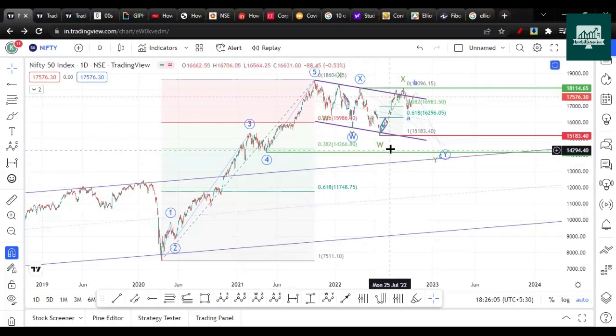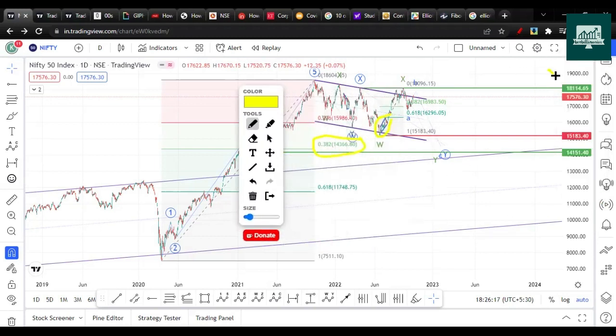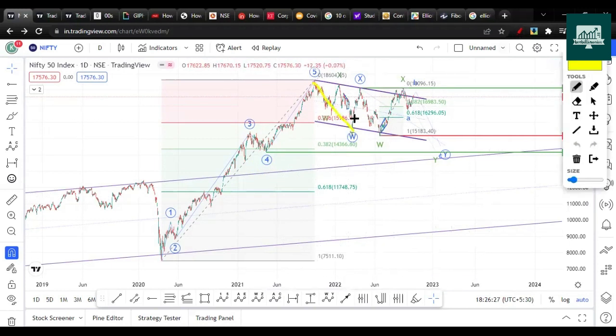Another wave count which tells me that it is going to come towards this is the move here. It is not looking like a bullish move going on the upside. It failed to break this high of 18,115. It made a top near 18,096, then gave a dip. So what I'm assuming is that this is a complex correction with W, X and Y wave in progress.